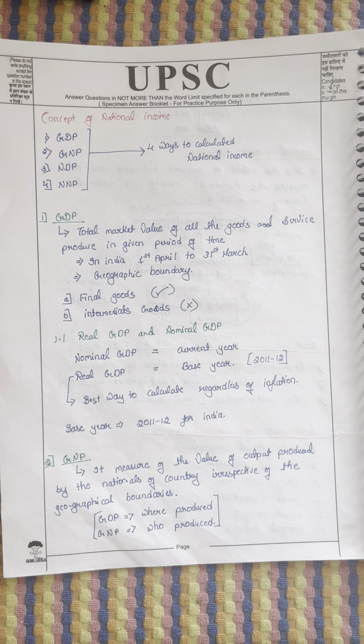Like take an apple in 2021, the price of apple is 100, and the produced apples are 100. Total GDP equals 10,000. Simple. But compared to 2022-23, the price of apple is 150 rupees, and the produce is only 80.